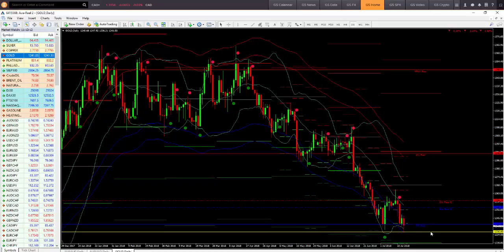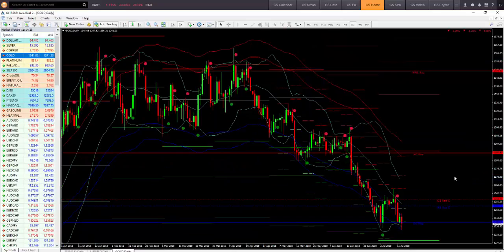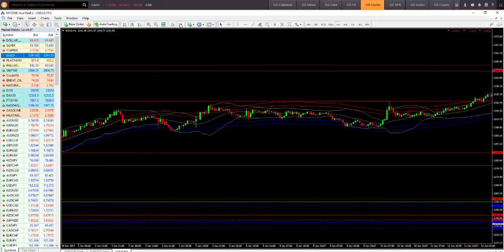So first of all, if we have a look at gold here, gold on Friday revisited 1,236 US dollars per ounce, which is the swing low going back to mid-December, where we've seen the price bounce off that level spot on, and now we're getting a bit of support here into the close on Friday. What we want to look out for next week on gold is whether this level of 1,236 US dollars per ounce does hold. So we need to look at that on lower time frames as well.